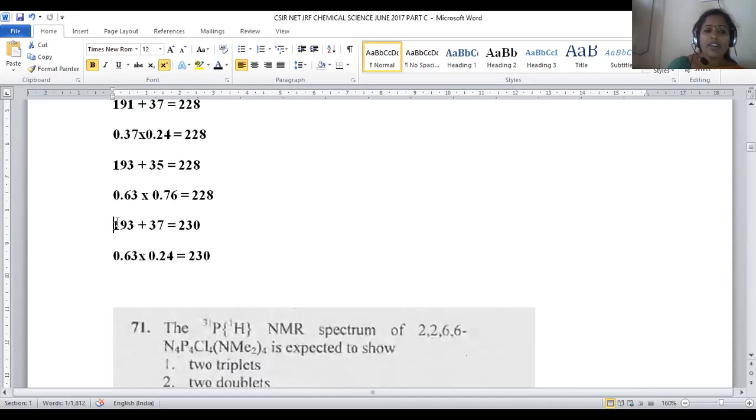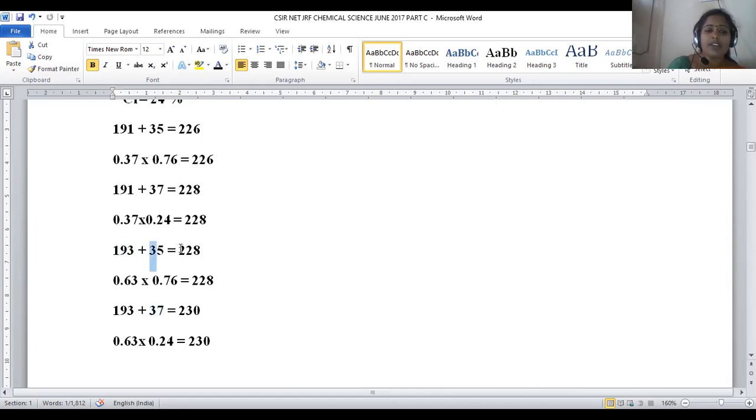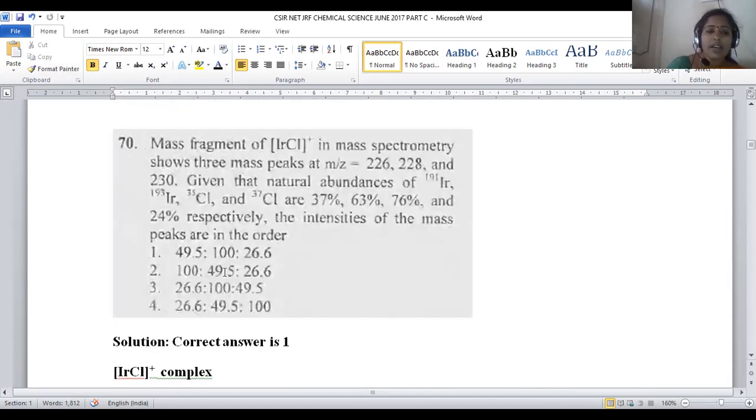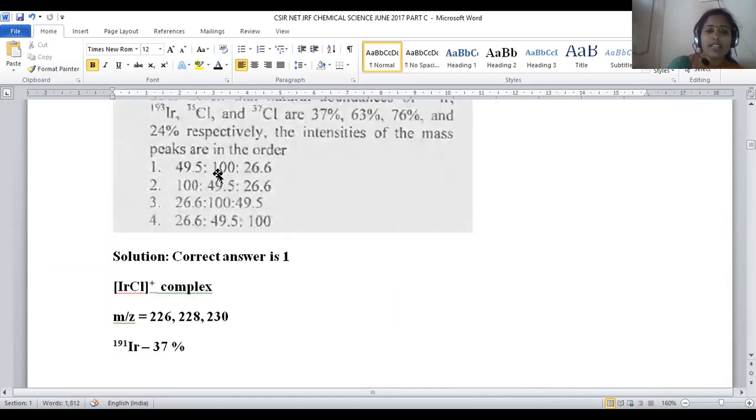Again, there is a possibility of 228. In both manners, we obtain 228 as the M by Z value. So here is the higher intensity; higher intensity is given for the second one. The option where the second peak has higher abundance will be the right answer. In option number 1 and option number 3, we have 100% because of the two possibilities we have.